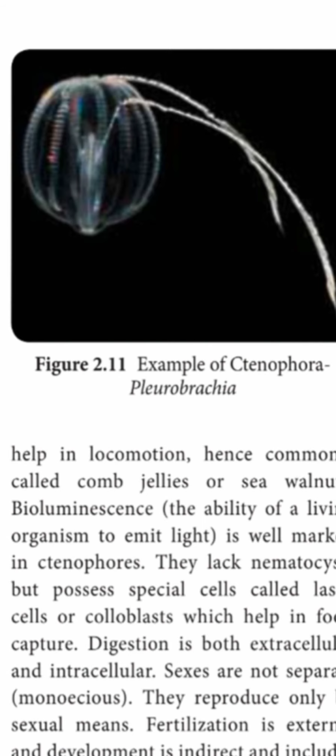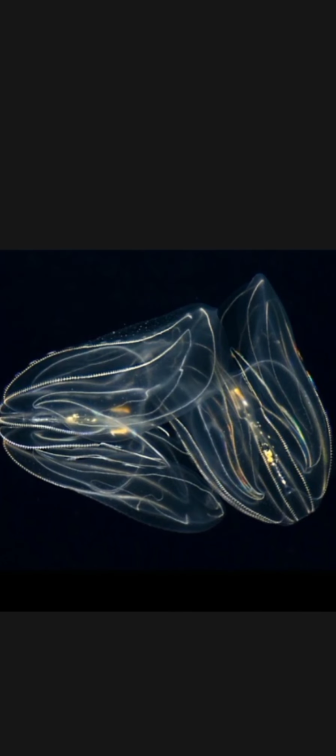And let me show you the structure of comb jellies. This is the structure of comb jellies. It has 8 external rows: 1, 2, 3, 4, 5, 6, 7 and 8. This is called 8 external ciliated rows. And this is the structure of sea walnut. Almost similar to comb jellies, ctenophores and sea walnuts all look similar.